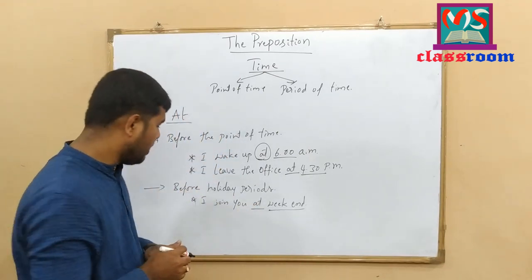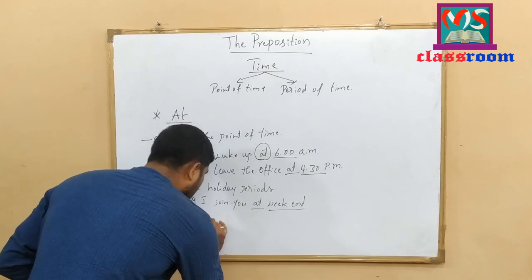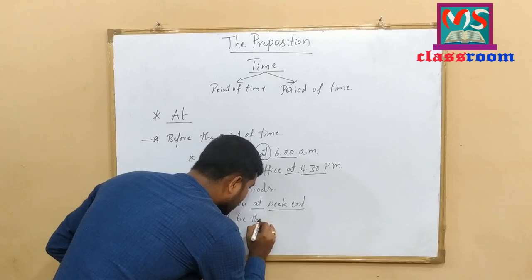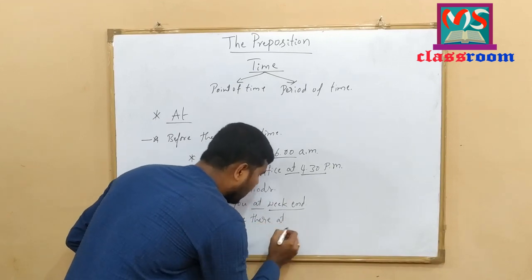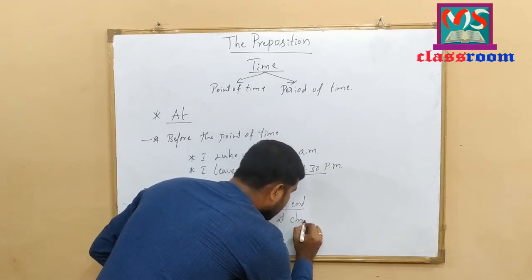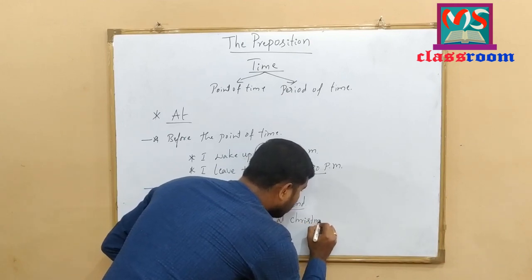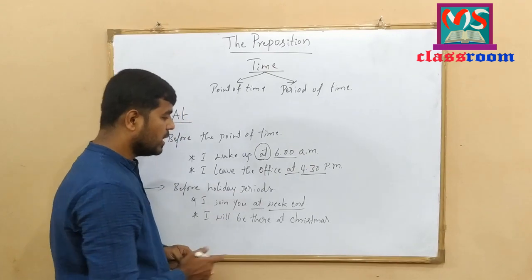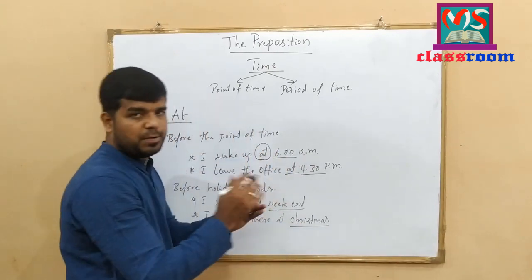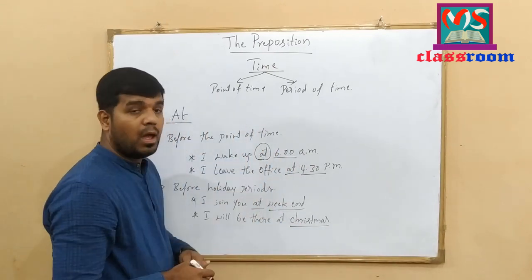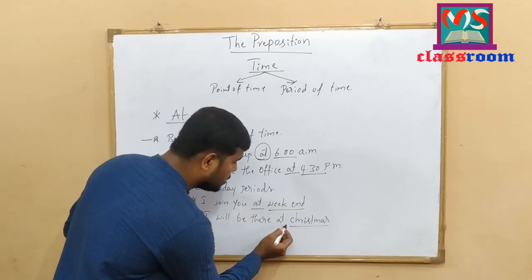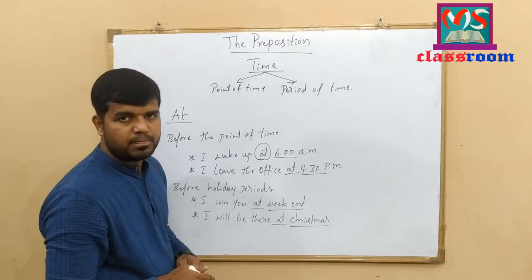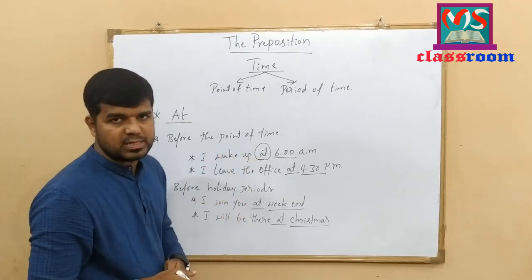Let me write one more example. I will be there at Christmas. Look at here. Christmas is the name of the festival. That is a holiday. And that's why I have used preposition at before the name of the festival. I hope you have understood this concept.